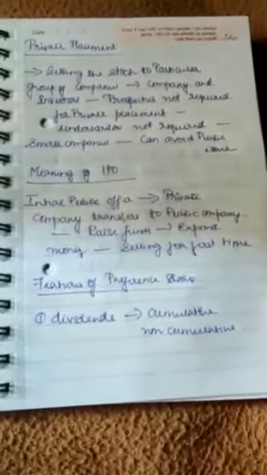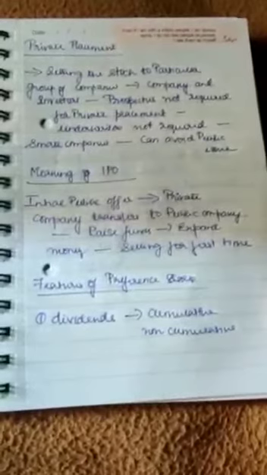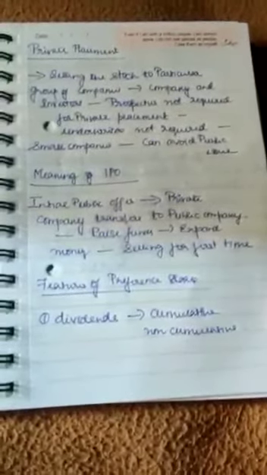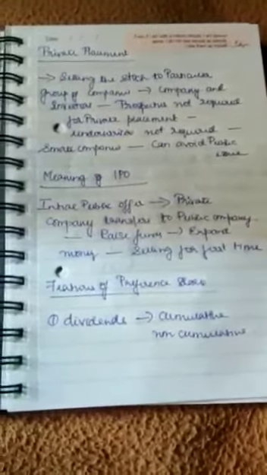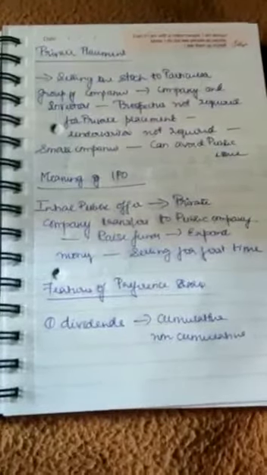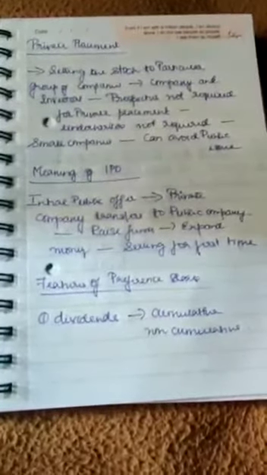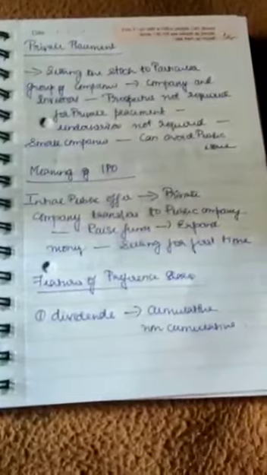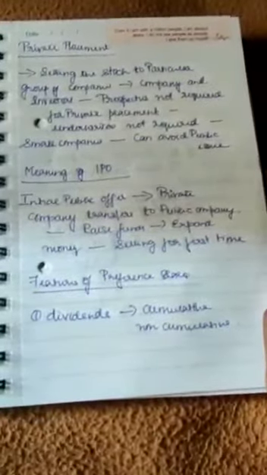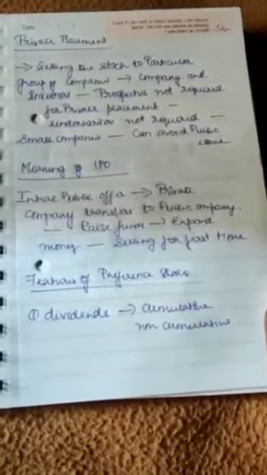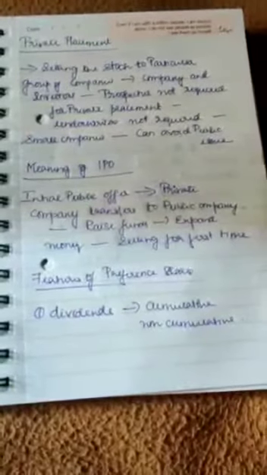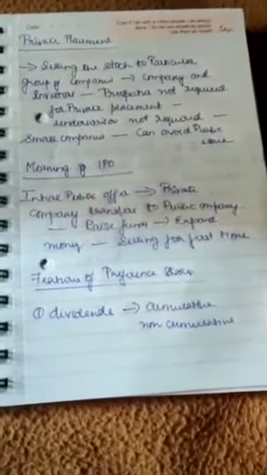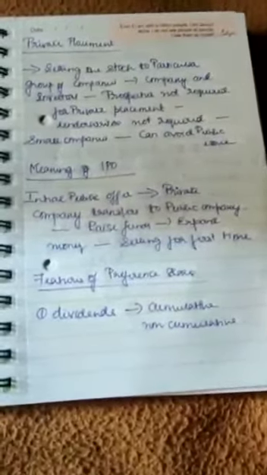Next, private placement. See, private placement is selling the stock to a particular group. I will not go for a public offer. What I will do is sell the shares of my company to a particular group of companies, and I don't require a prospectus for that. A prospectus is like an invitation you send to investors to invest. Then I don't need underwriters.